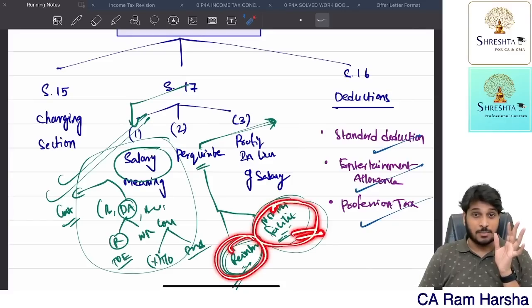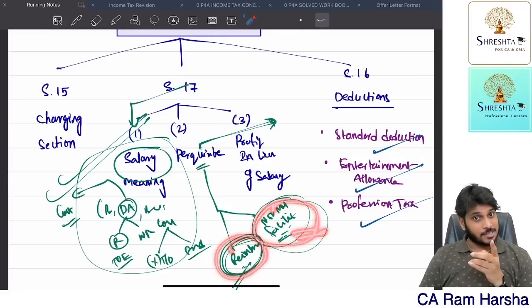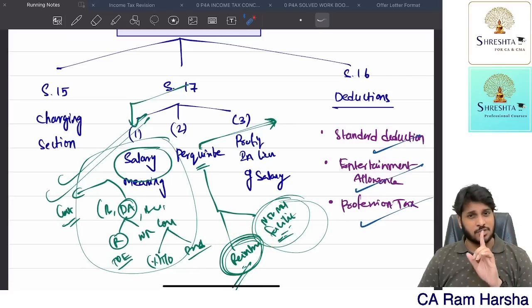How to compute taxable facility: education facility, medical facility, accommodation facility, car facility, we discussed. If at all reimbursements, fully taxable. Medical reimbursement in a government hospital is exempt. Medical reimbursement for a specified disease, COVID disease, is exempt.